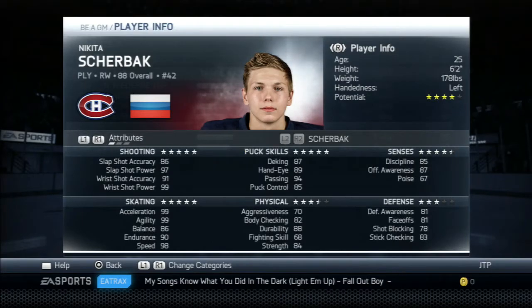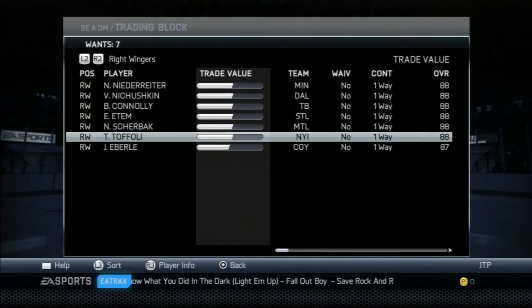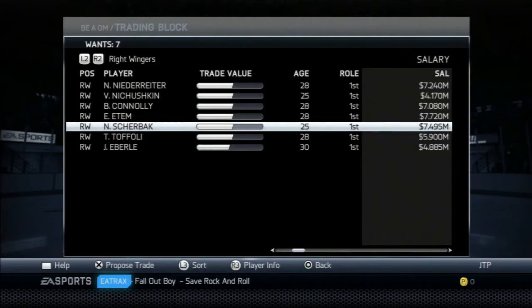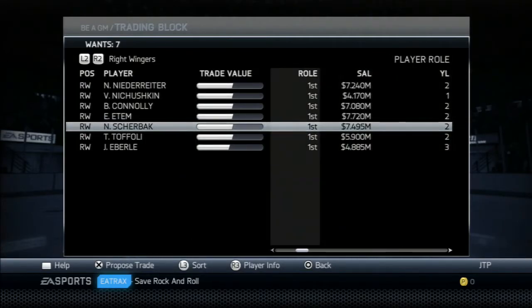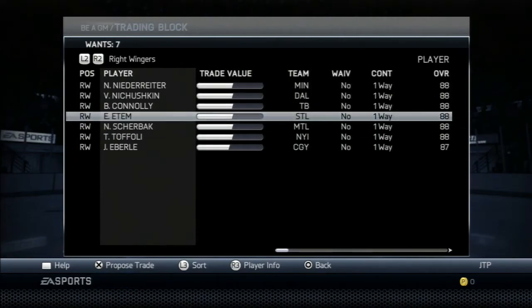I think Nikita Sherbak would be the perfect player to get. And then we have our player, Tyler Toffoli, and then I believe he's a sniper. So Nikita Sherbak, I think, is the best player right now. What's his contract like? He has 2 years left at 7.4, which is a sturdy contract. It's a lot of money, but I think he's worth it.